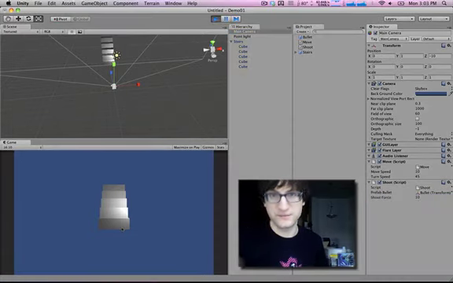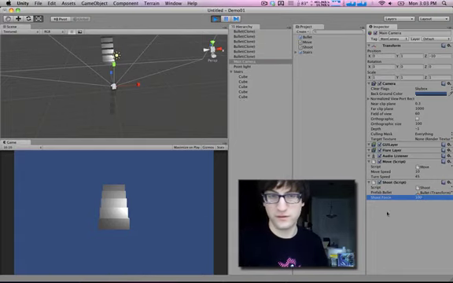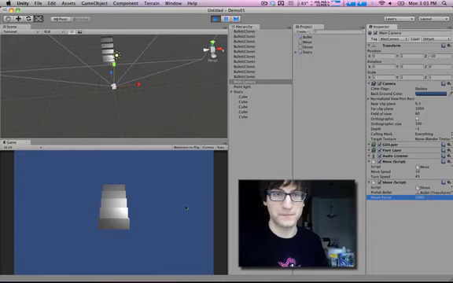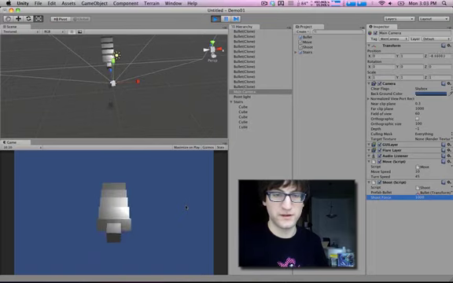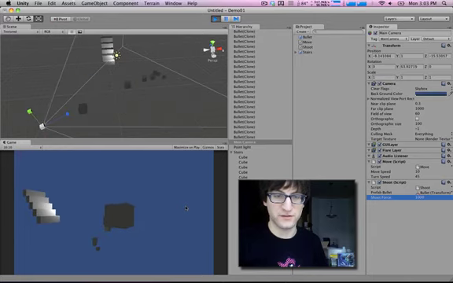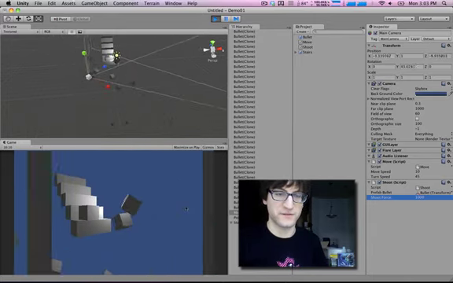Let's see what this does. Let's try upping this force a bit. We need way more force. That's too much force. There we go. So I can shoot stuff, and if we rotate the view, it still goes forward. And it'll hit stuff and react physically with it.